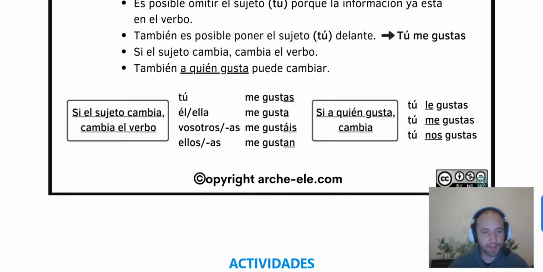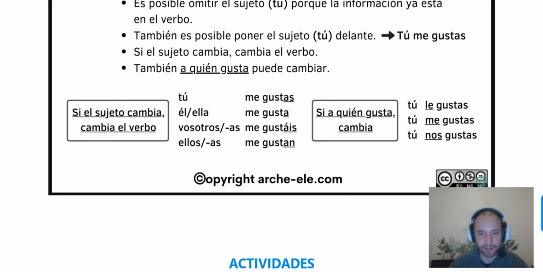Si el sujeto cambia, cambia el verbo. So, if the subject changes, the verb also changes. Tú me gustas. Él me gusta. Vosotros me gustáis. Ellos me gustan. Yeah. So I like you. I like him. I like you all. I like them.